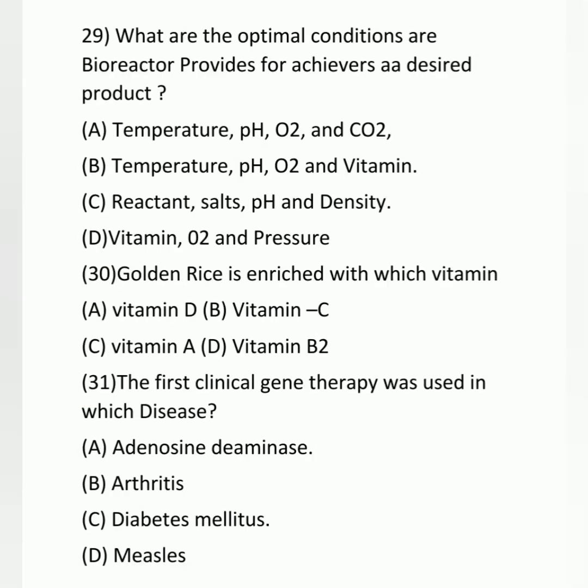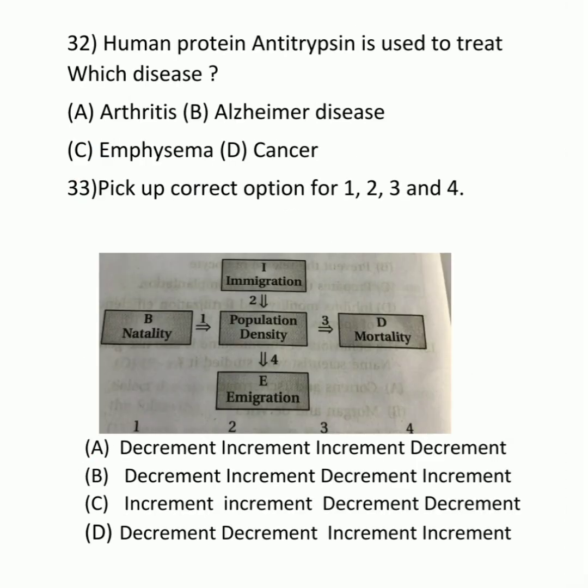29. What are the optimal conditions our bioreactor provides to achieve the desired product? Answer is B. Temperature, pH, oxygen, and vitamin. 30. Golden rice is enriched with which vitamin? Here answer is C. Vitamin A. 31. The first clinical gene therapy was used in which disease? Answer is A. Adenosine deaminase.